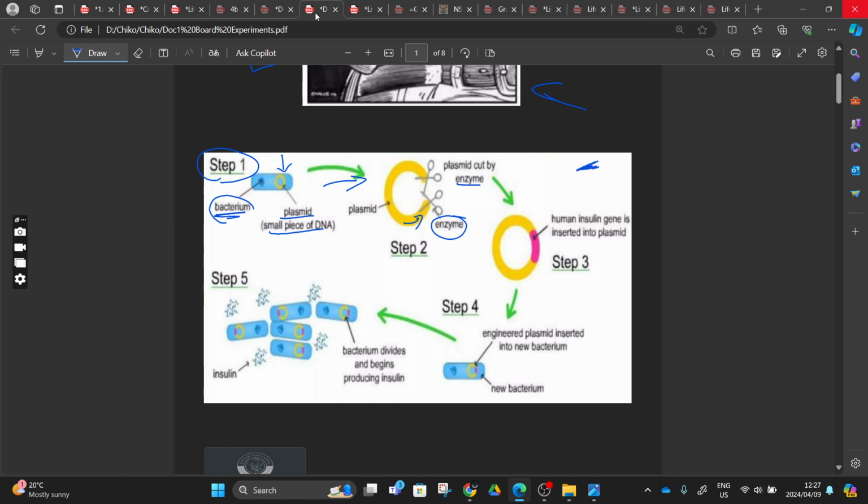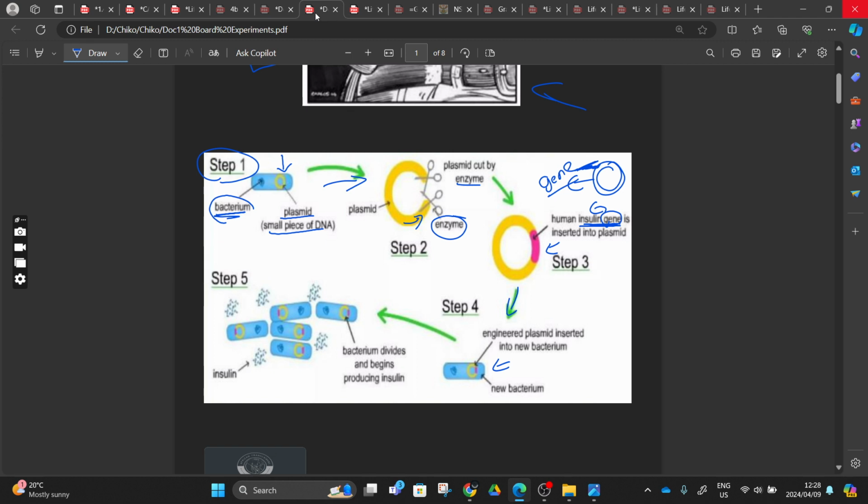And then after that you go to another step, on this different side, where you go to a human cell and extract the desired gene, right? After taking out the desired gene, you insert it here. For human insulin, the gene that produces insulin in humans is inserted into the plasmid. Then we have the entire plasmid, and the next step, we take that plasmid and inject it inside the bacteria that we removed it from, or any other bacteria, right?